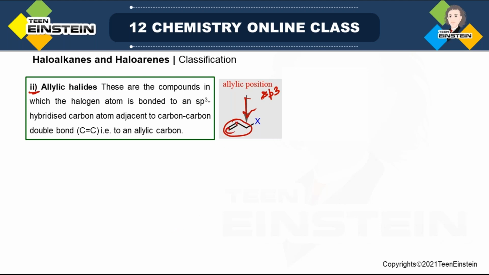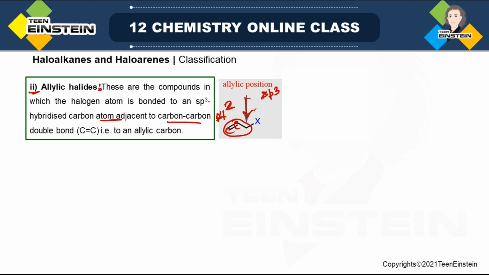So here the other two carbon, they are actually sp2. And this particular group, that is C=C double bond and then CH2, is known as allyl group. So based on this, the name is allylic halide: halogen atom bonded to an sp3 hybridized carbon atom which is adjacent to C=C double bond.